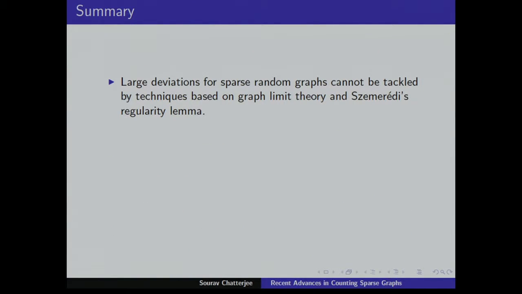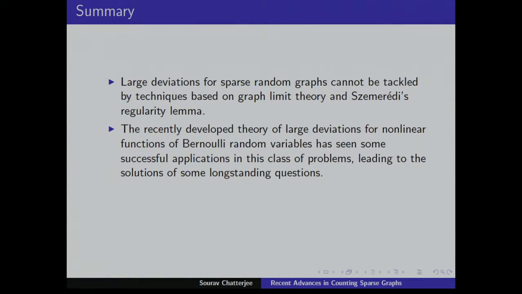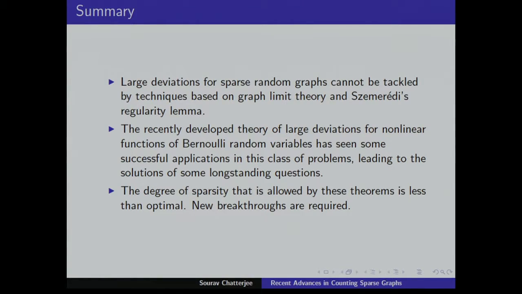So anyway, here's a summary. Large deviations for sparse graphs cannot be tackled by techniques based on graph limit theory and Szemerédi's lemma, at least not in a way that I know of. The theory of large deviations for nonlinear functions of Bernoulli random variables has seen some successful applications. There were some questions that were open for a long time, and now we know the answer, at least if the graph is not too sparse. The main problem is that the degree of sparsity allowed by these theorems is much less than optimal, and this is where you need new breakthroughs or improved results to tackle this kind of thing.